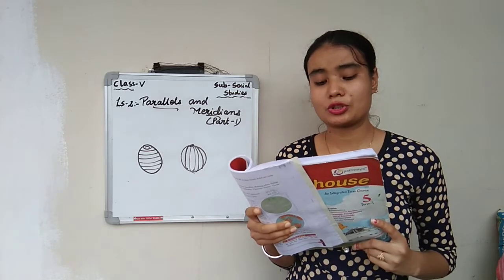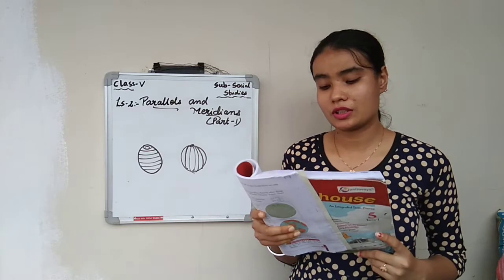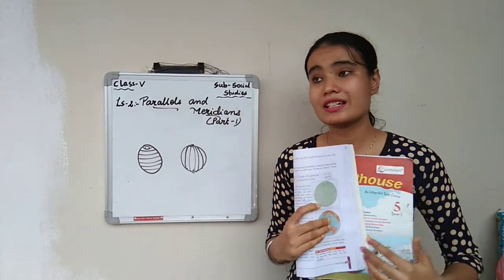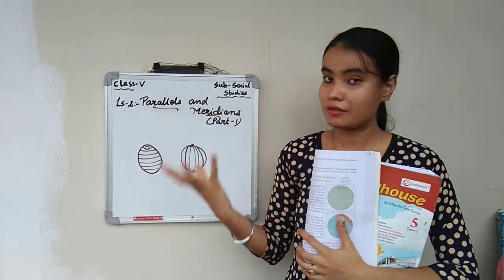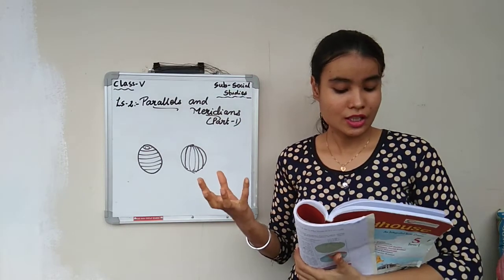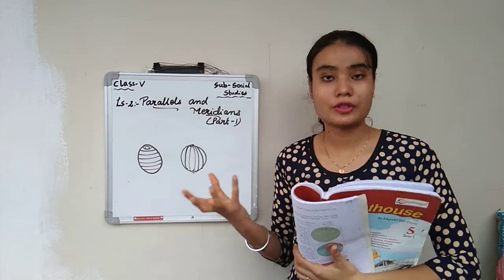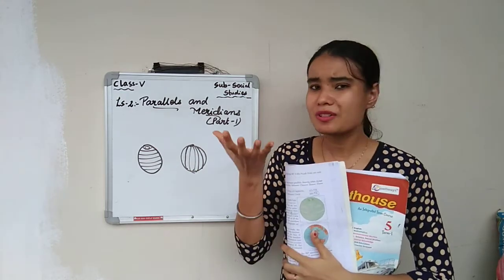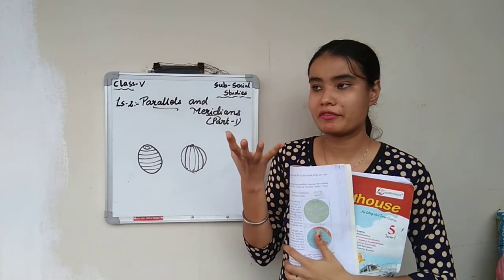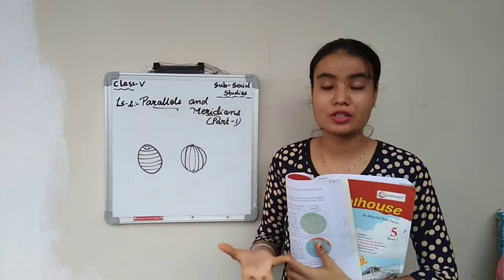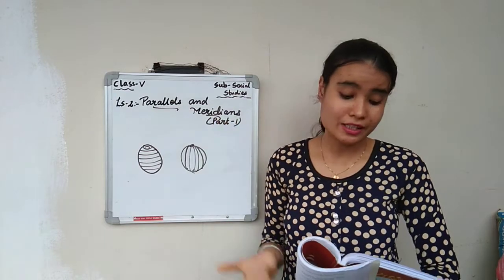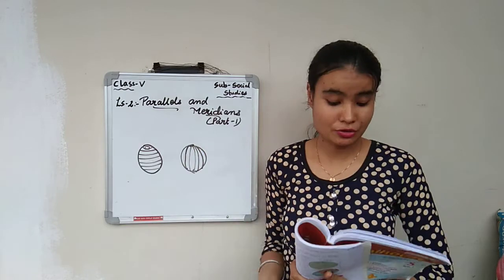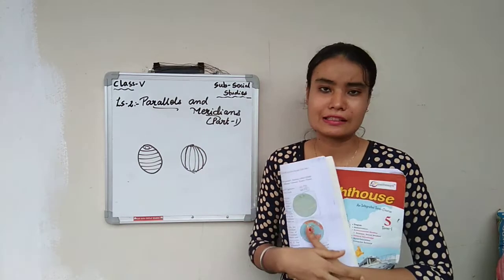To understand the location of a place on the surface of the earth, we need to know certain points or lines as reference. So yes, we have the earth, and our globe is in the color of an orange. Okay, the shape of the earth is like a spherical ball. So on this spherical ball you have so many places. You have rivers, mountains, valleys, oceans, plains, as well as states, countries, continents and cities.